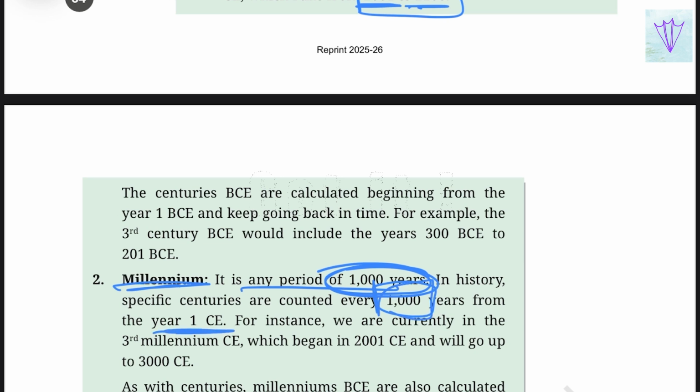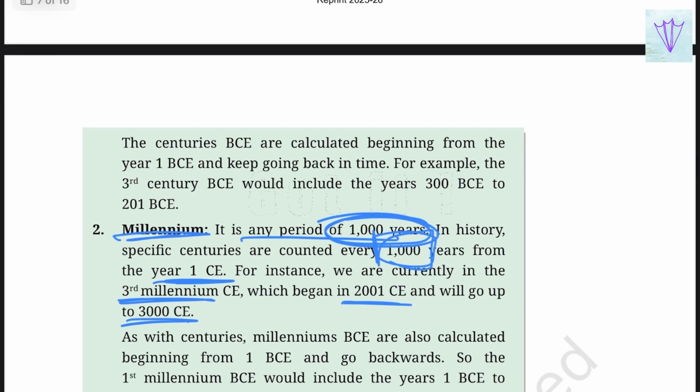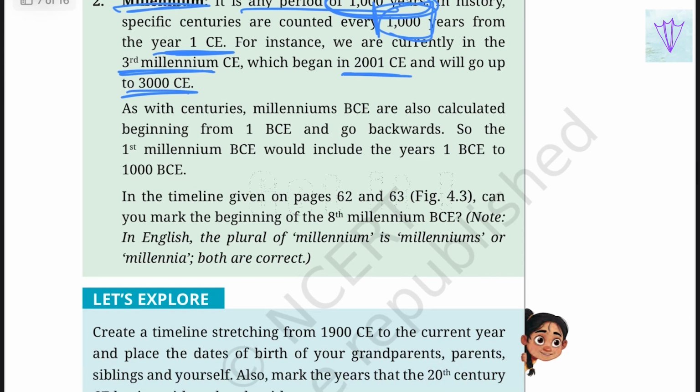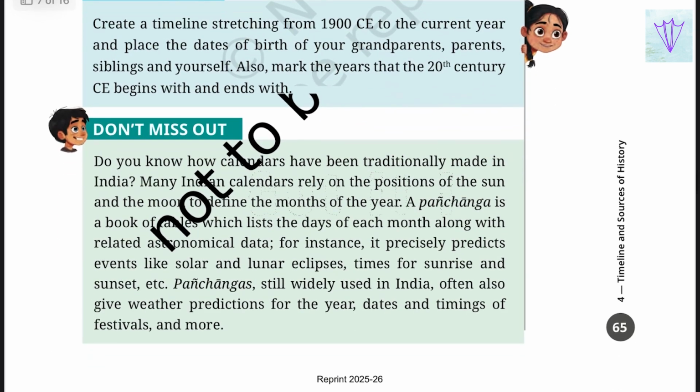For instance, we are currently in the third millennium, which began in 2000 and will go up to 3000 CE. It is important to note that in English, the plural of millennium is either millenniums or millennia. Both are correct.